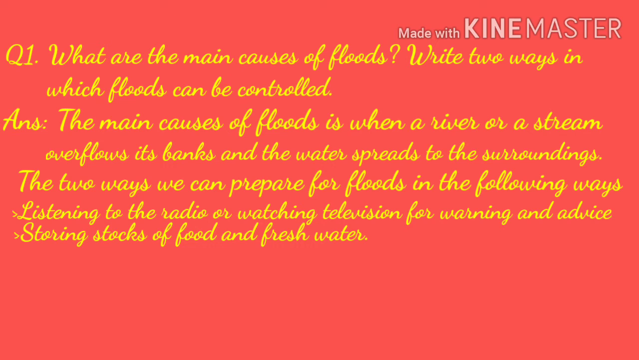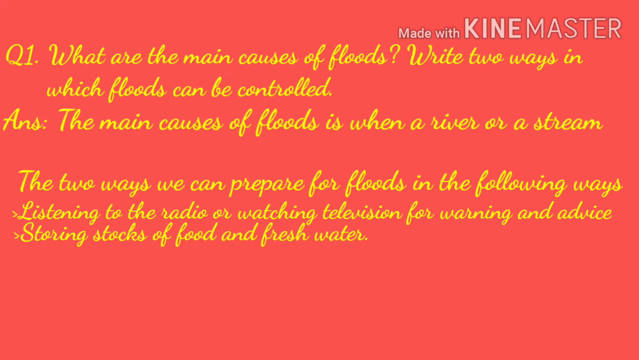Question 1, what are the main causes of floods? Write two ways in which floods can be controlled. And the answer is, the main cause of floods is when a river or a stream overflows its banks and the water spreads to the surroundings. The two ways we can prepare for floods are the following. First one, listening to the radio or watching television for warning and advice. Second, storing stock of food and fresh water.